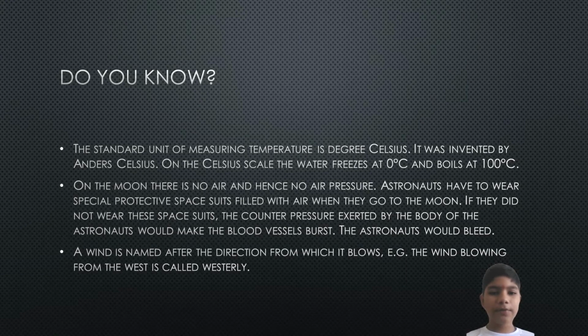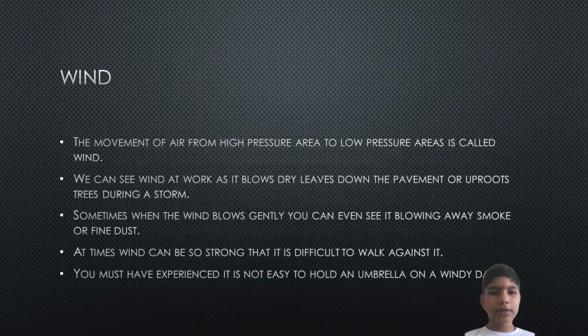A wind is named after the direction from which it blows. For example, the wind blowing from the west is called westerly wind. The movement of air from a high pressure area to a low pressure area is called wind. We can see wind at work as it blows dry leaves down the pavement or uproots trees during a storm. Sometimes, when the wind blows gently, you can even see it blowing away smoke or fine dust. At times, wind can be so strong that it is difficult to walk against it.